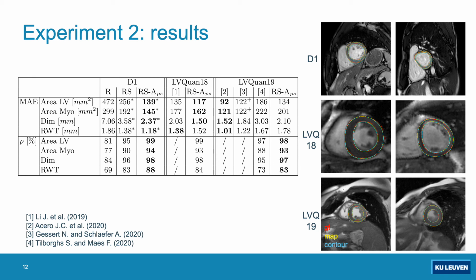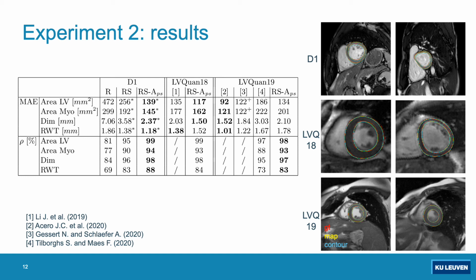For the first dataset, we see again that both the addition of semantic segmentation as well as the data augmentation approach resulted in more accurate measurements. On the LV-Quan18 dataset, we compared our results with the results reported for the winner of the challenge and saw an improvement for LV area, myocardial area, and LV dimensions, while the results on regional wall thickness were slightly worse.